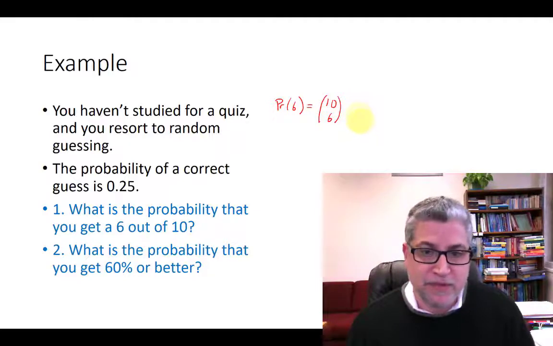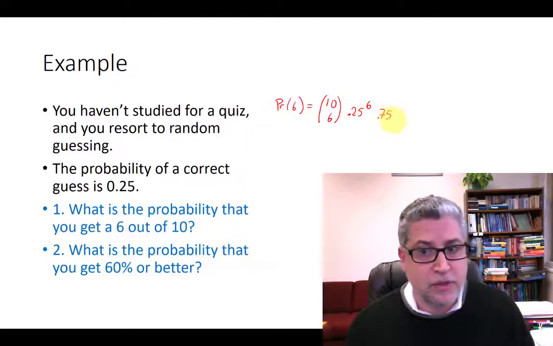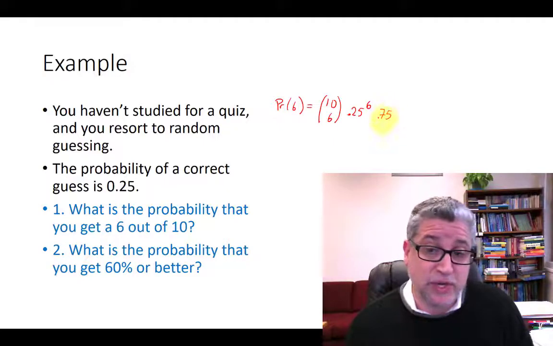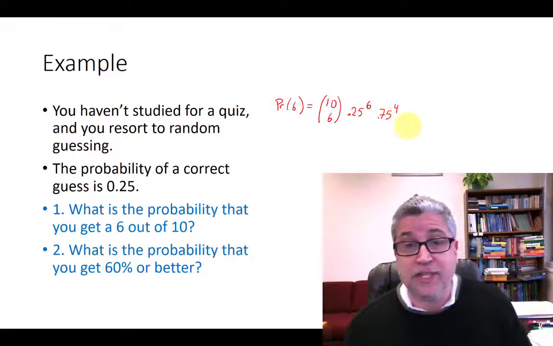The probability of a success is 25%, and each of those successes happens 6 times, which means that the probability of not getting a question right, 75%, happens the remaining 4 out of the 10 times.